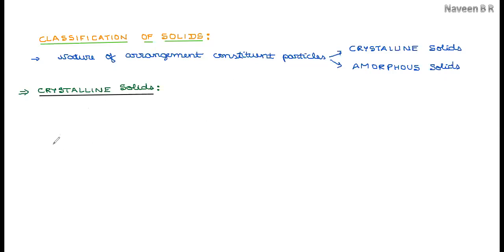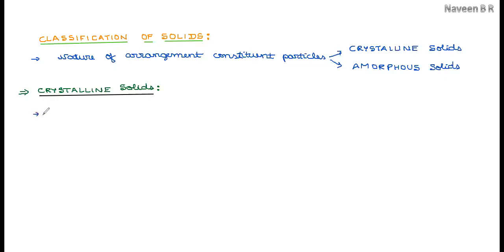As the nature of arrangement is very important in classifying crystalline and amorphous solids, first we'll give the information regarding the arrangement of particles. In both crystalline and amorphous solids there is an ordered arrangement, but how that ordered arrangement is there and how the geometrical shape is, differs.